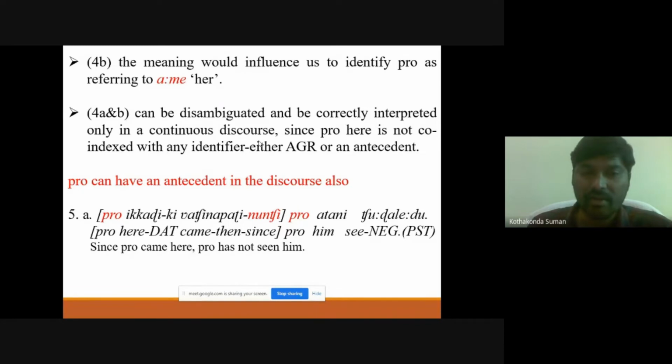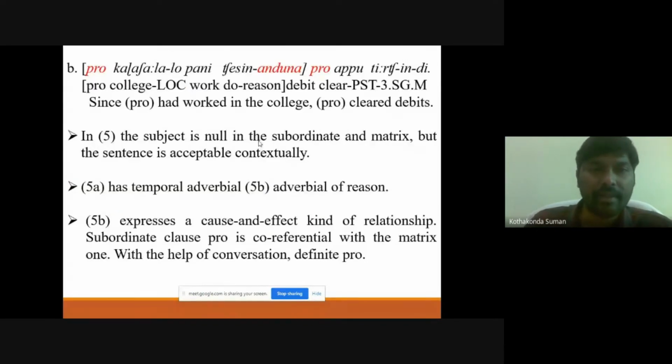Since pro came here, that is somebody, that may be anybody, like arbitrary. So in the main clause and the subordinate clause, in both places we can drop the pronoun. And in this example also, in the main clause and adverbial clause, we can drop the pronouns. In these examples, 5a is a temporal adverbial, and 5b is an adverbial of reason. So these are kinds of adverbials that we have.